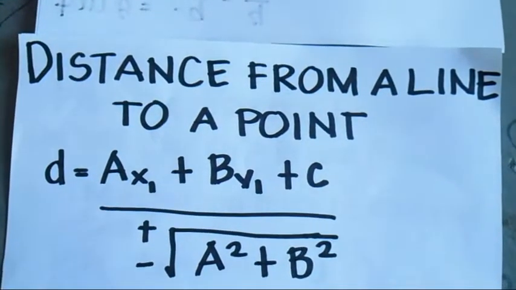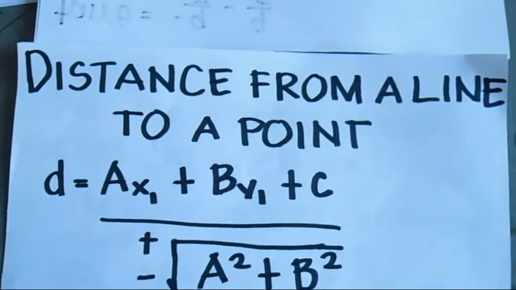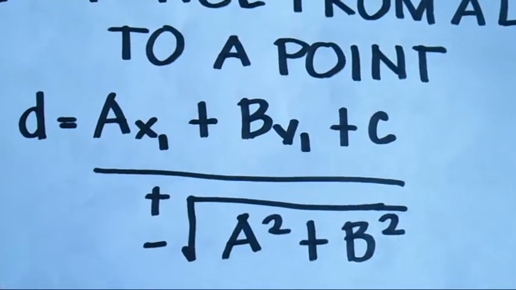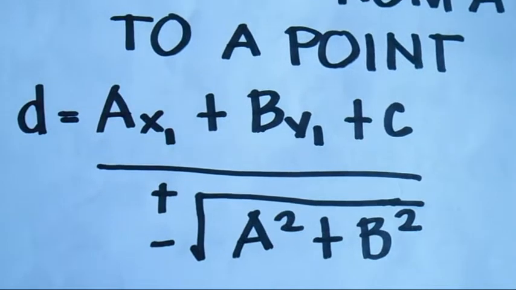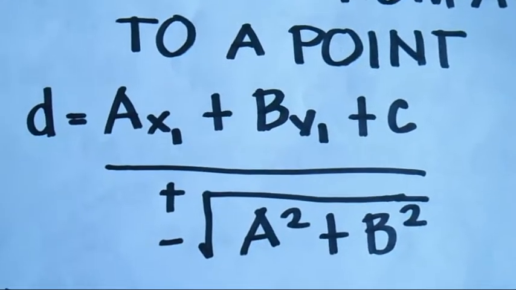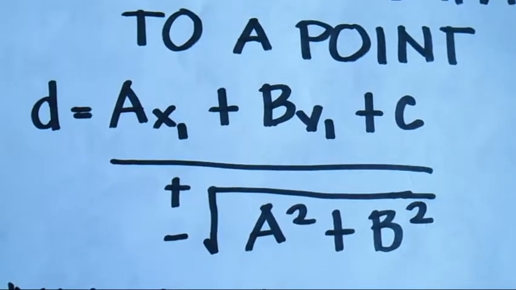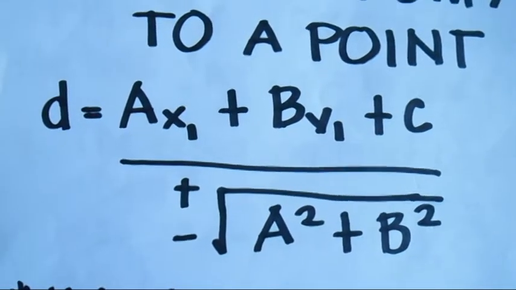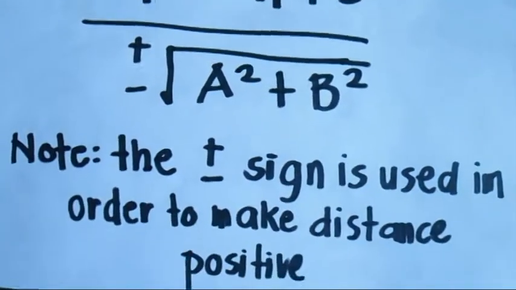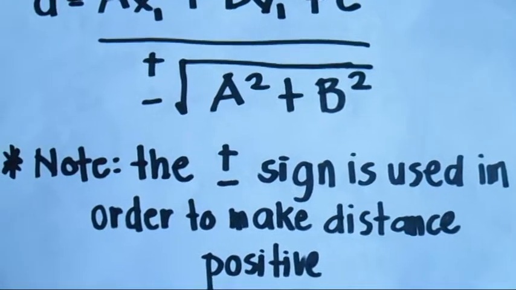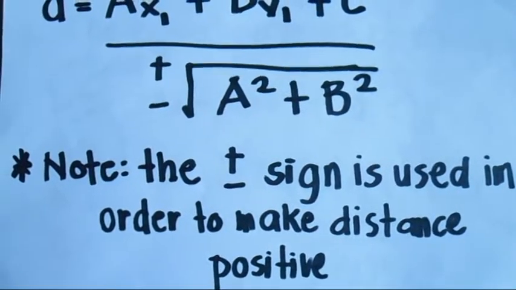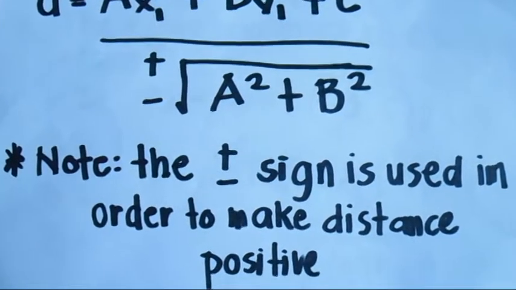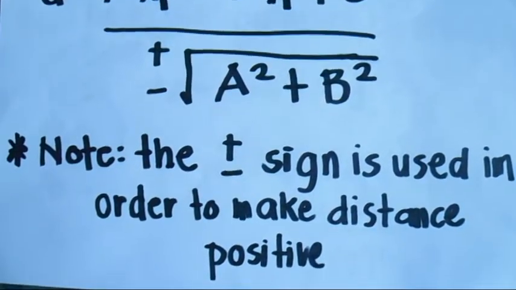The topic is distance from a line to a point. The formula to get the distance from a line to a point is d equals a times x sub 1 plus b times y sub 1 plus c all over plus or minus the square root of a squared plus b squared. Take note, the plus and minus sign is used in order to make the distance positive. Therefore, if the numerator is negative, then the denominator must be negative in order for the distance to be positive.